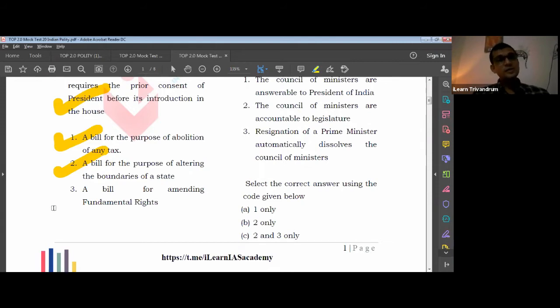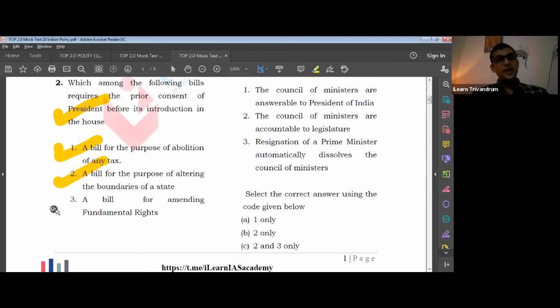Okay, now in this case, what would happen? In this case, what happens is a bill amending the constitution. Do we require a presidential assent or consent over there? The consent is definitely not required. Where can it be introduced? It can be introduced either in Lok Sabha or in Rajya Sabha. Which house has more power in this? In case of constitutional amendment, both the houses have equal power.